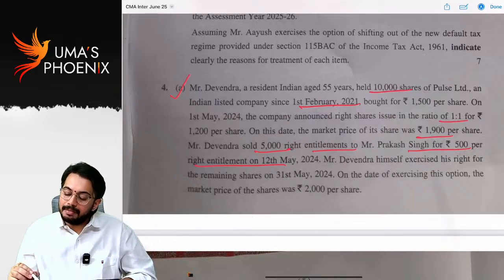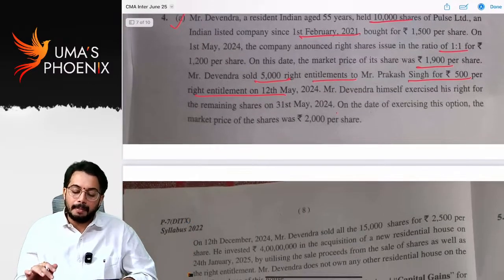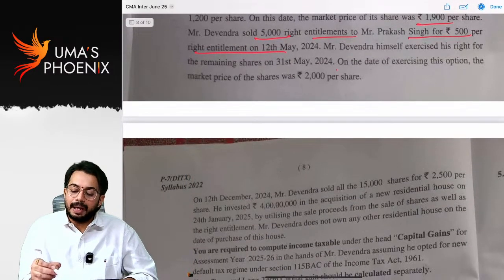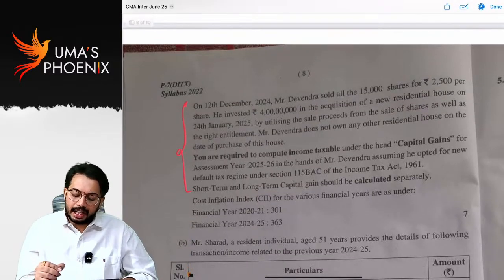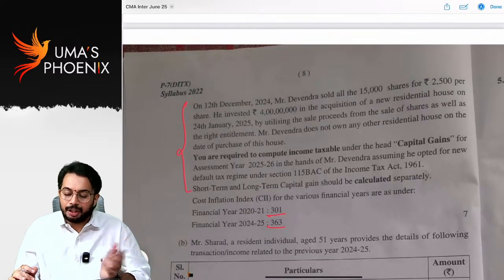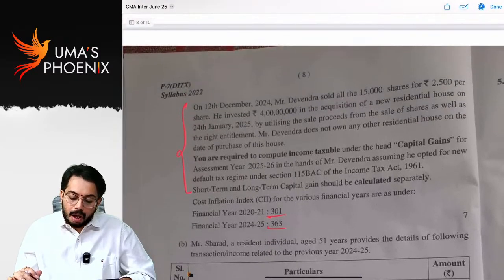Mr. Devendra himself exercised his right for remaining shares on 31st May 24. On the date of exercising this option, market price was 2000 per share. So, this is relating to capital gains. Index numbers were also given. You can calculate.